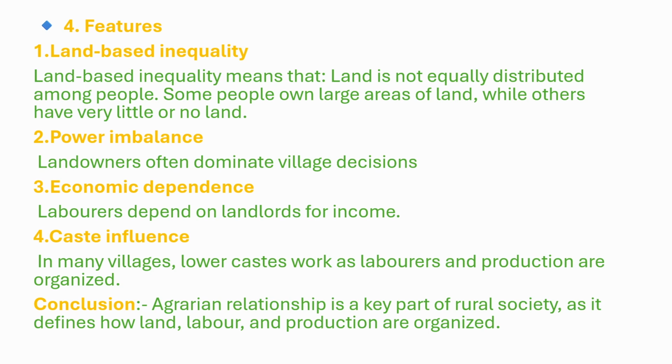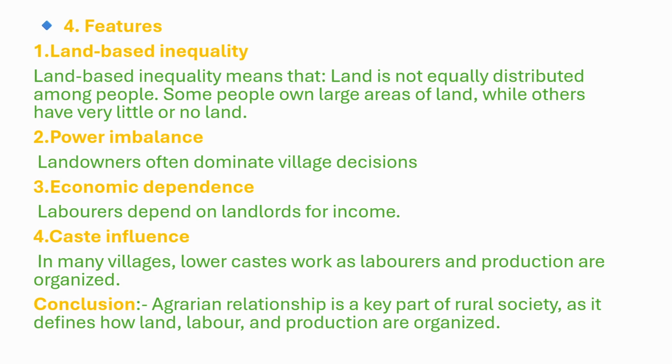First is land-based inequality. Land-based inequality means that land is not equally distributed among people. Some people own large areas of land while others have very little or no land. For example, in a village, 2 families own 50 to 60 acres of land. 10 families own 1 or 2 acres. 20 families have no land at all. This is called land inequality.